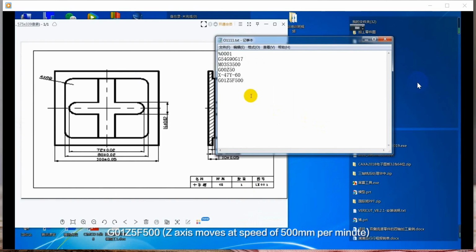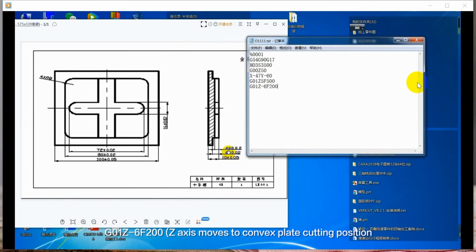G01 Z5 F500. The Z-axis moves at a speed of 500 mm per minute. G01 Z minus 6 F200. The Z-axis moves to the convex plate cutting position with the cutting speed of 200 mm per minute. Y47 F600. Move to the starting point of machining.